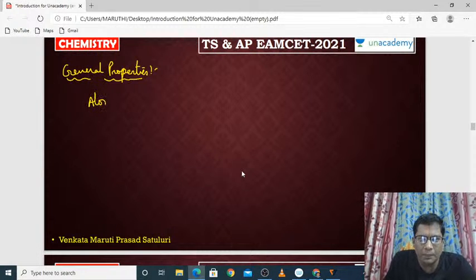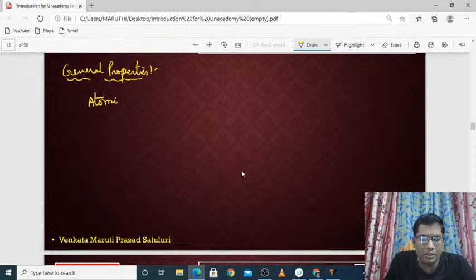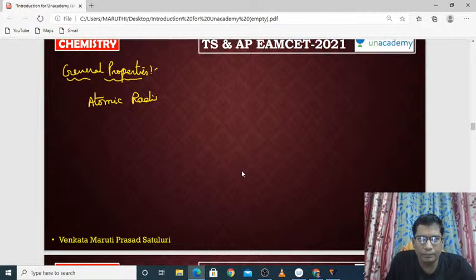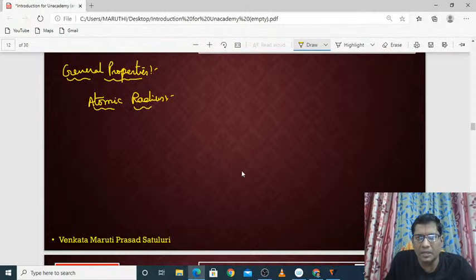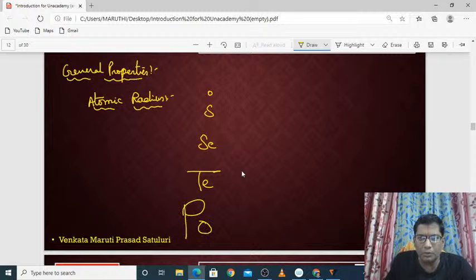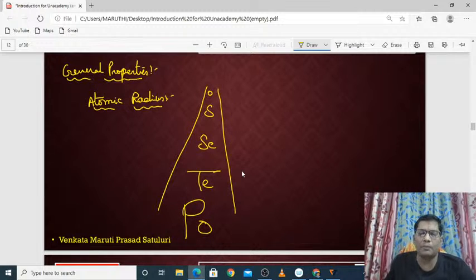The first important property we are observing is here. Very simple, that is atomic radius. Oxygen to sulfur, sulfur to selenium, selenium to tellurium, and tellurium to polonium. Slowly the atomic size will increase from top to bottom in group 6A. So going from top to bottom in 6A, the atomic radius will increase as the orbits increase.